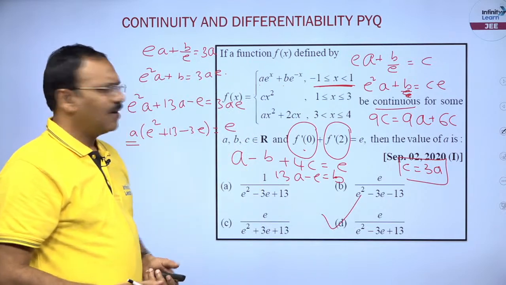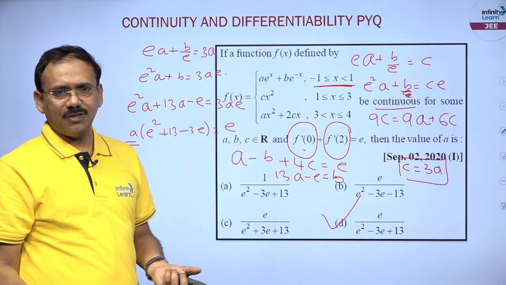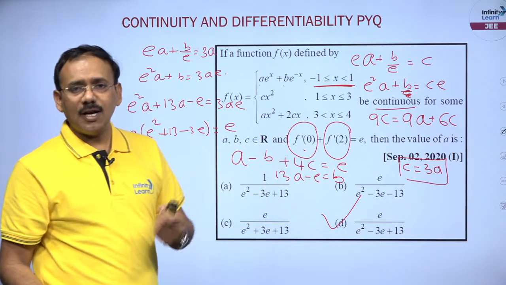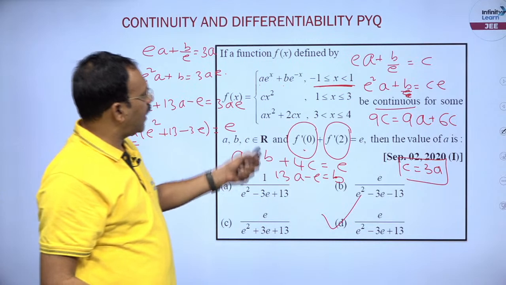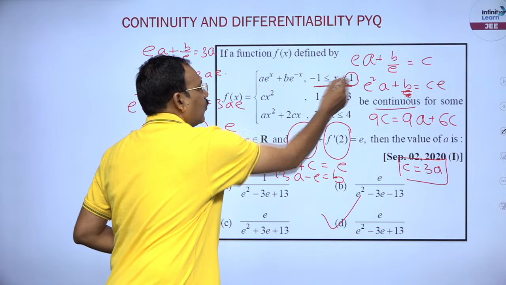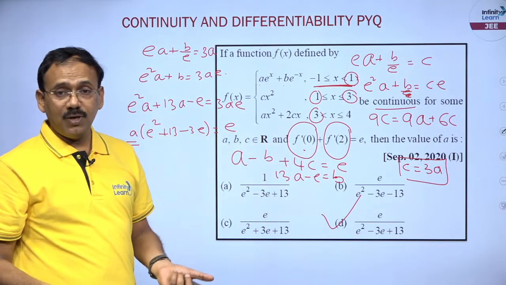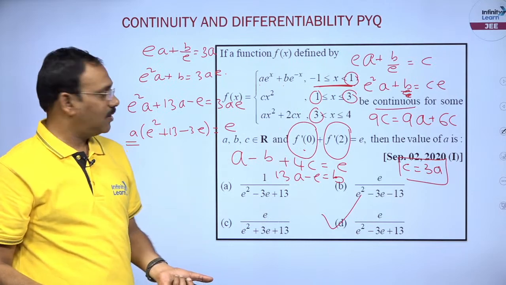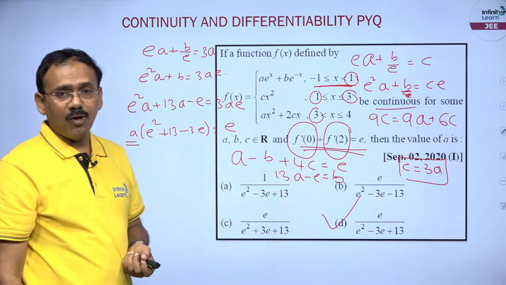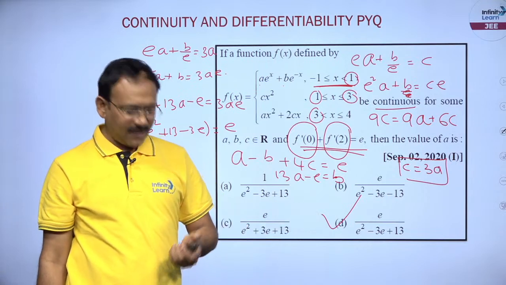A bit time-taking, but not difficult. It is not a difficult question, but a different question. Simple. If he says the function is differentiable, that means it is continuous even, dear students. So, I applied continuity at 1 and 3, since the function is broken there. I got 2 equations from which I eliminated C, and I applied the second condition, so I can eliminate B also. So, I got the value of A. Now, I can find B, C also if necessary, right.